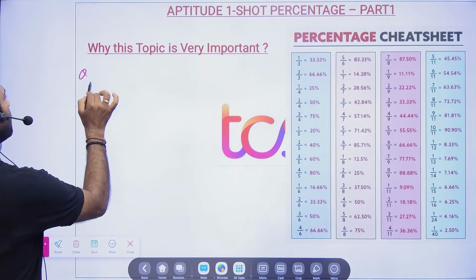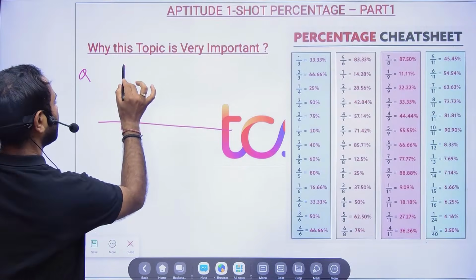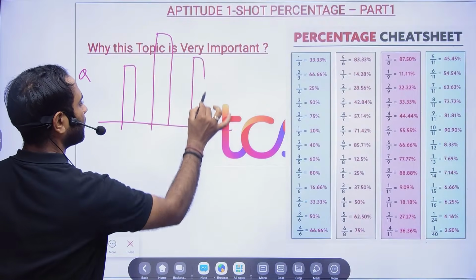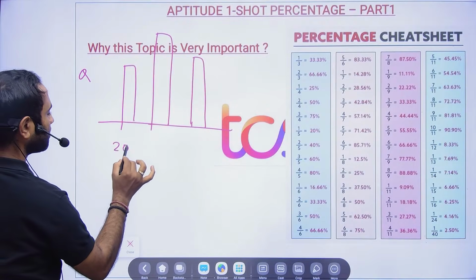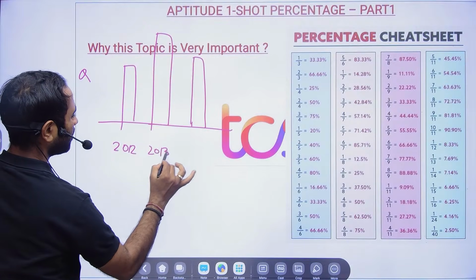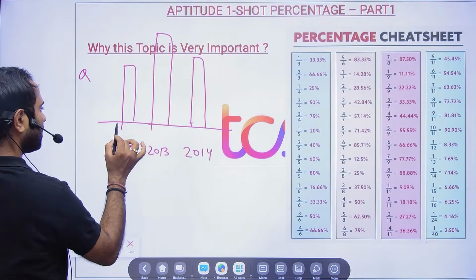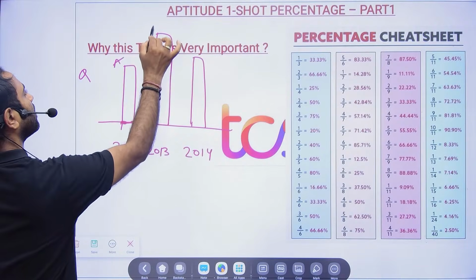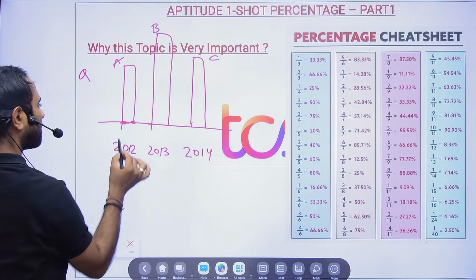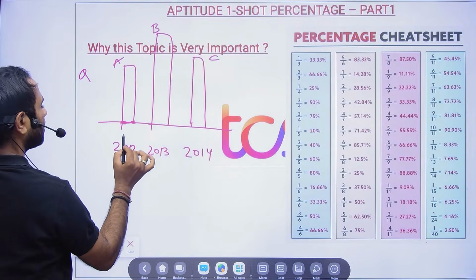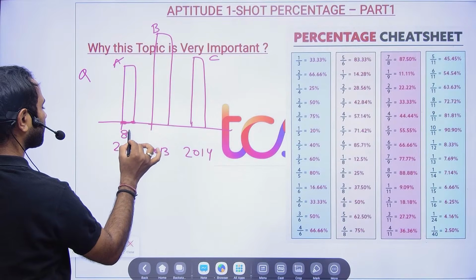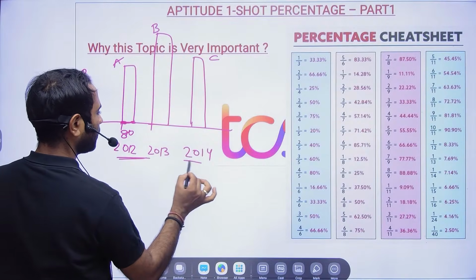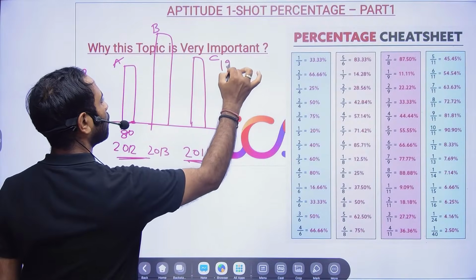Now, one concept which I always tell you is very tricky, and many students get confused here. In data interpretation or anywhere, they will say that in 2022 the population of apartment A was, let's say, 80, and then in 2014 it increased to 120.